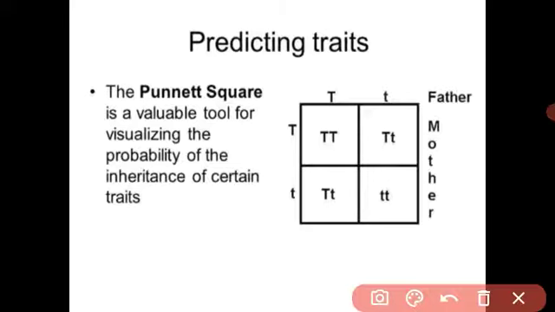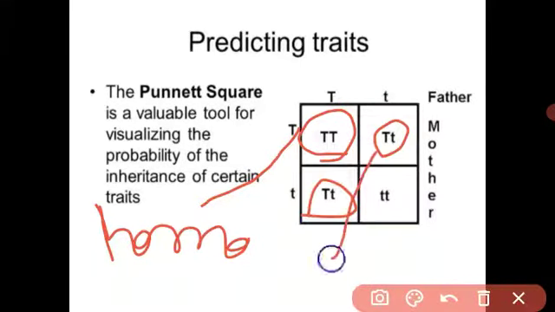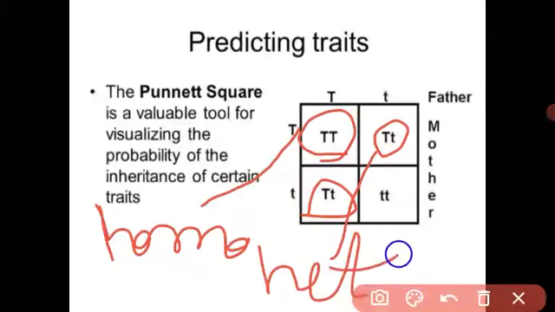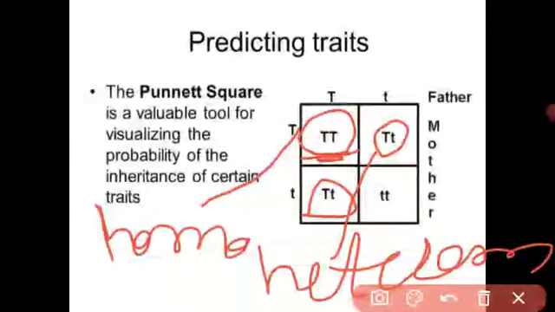One is the homozygous dominant and another is the heterozygous. This is capital T, capital T. Capital T, capital T is the homozygous dominant. Capital T, capital T, homozygous dominant. And the capital T, small t, it is the heterozygous dominant. Means it contains both characters. It contains the fusion of taller and short.